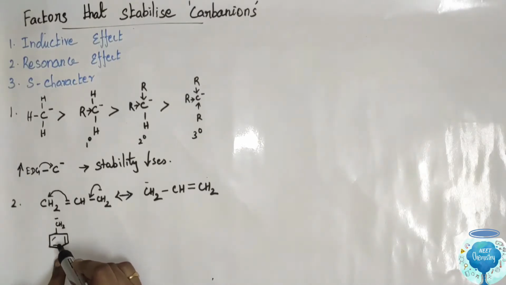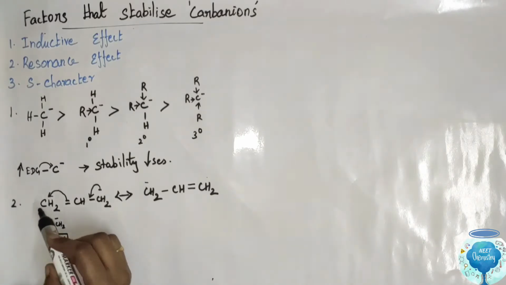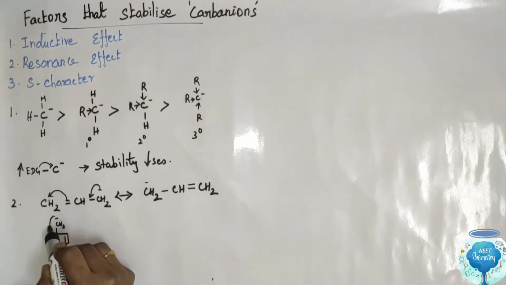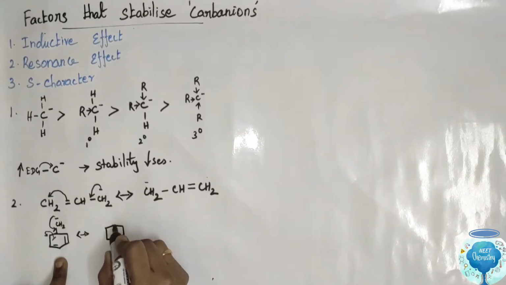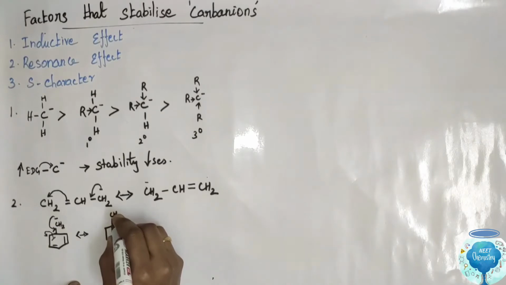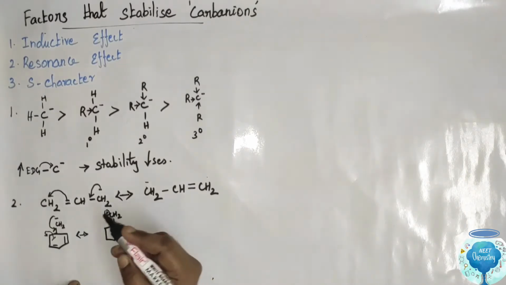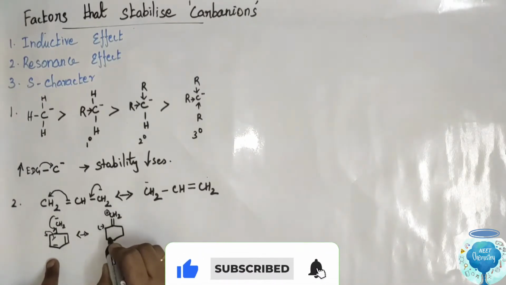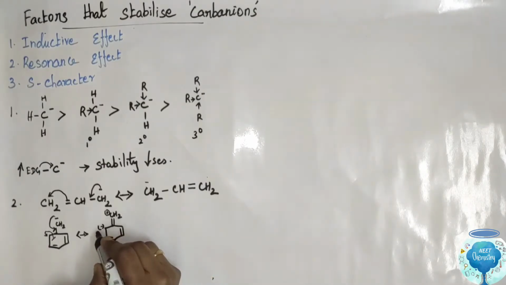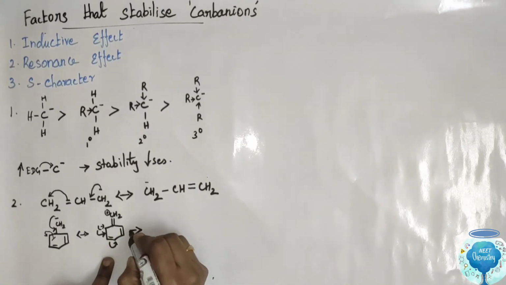Next one, the benzyl carbanion is the example for the resonance effect. This negative charge shifts to this. Then this bond shifts to this position. CH2. This charge shifts to here. So it changed to positive. This electron shifts to this position. Next, this charge shifts here. This charge shifts to this position.